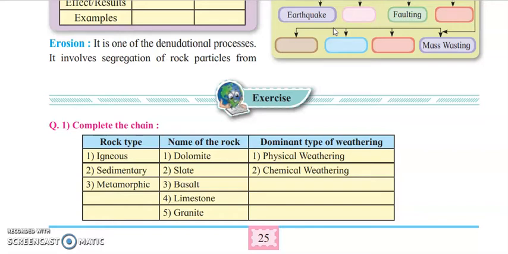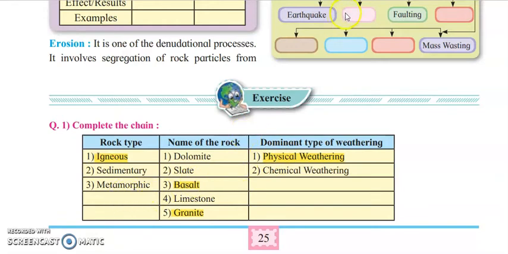Generally we have seen that we have 3 types of rock, that is igneous, sedimentary and metamorphic. Based on their characteristic and quality, we have to name the rock which belongs to it, and you have to write which type of weathering it undergoes. Basically the igneous rock types are basalt and granite, and both of them undergo physical weathering.